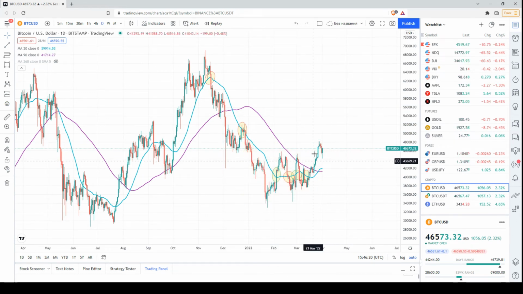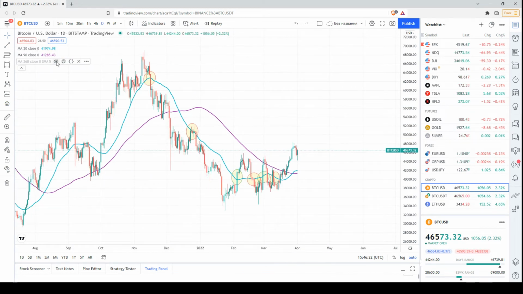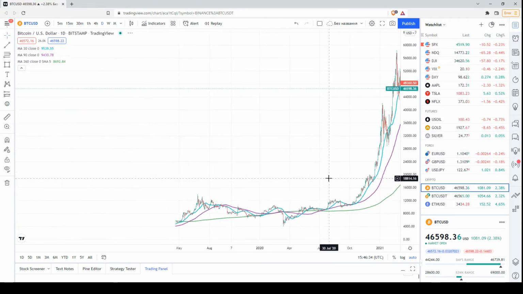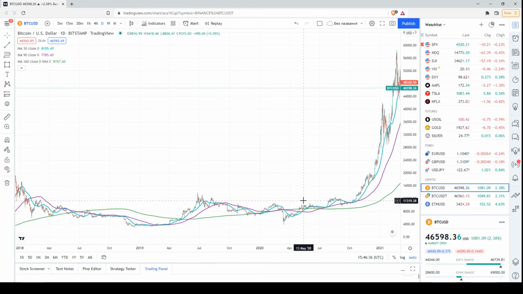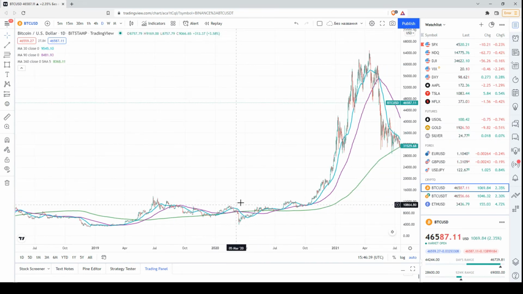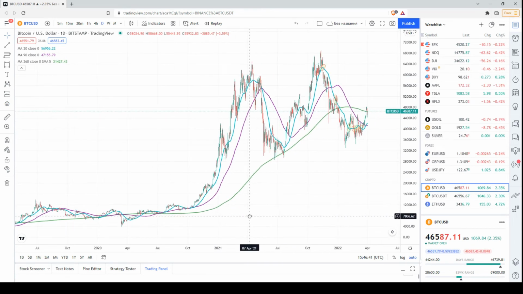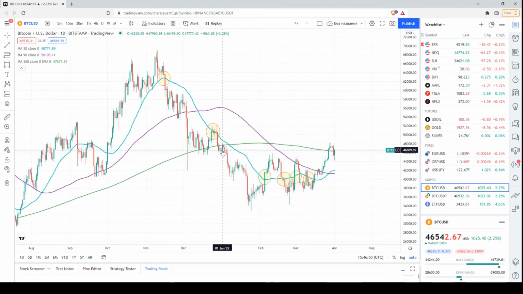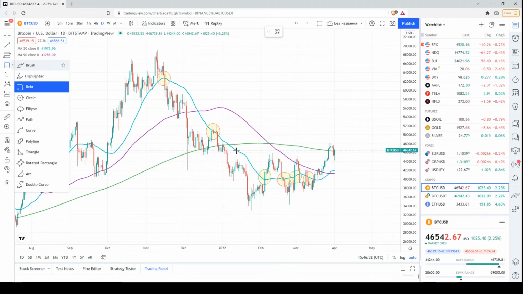So I will keep an eye on these moving averages, but this is the 1-year moving average. We're at a crossroads, because at the moment the price is testing the 1-year moving average. Let me remind you that since the beginning of the bull market, the price has been mainly above the green line, or the 1-year moving average. It dropped below the 1-year moving average at the very beginning of the year, and now we're exactly at this level.